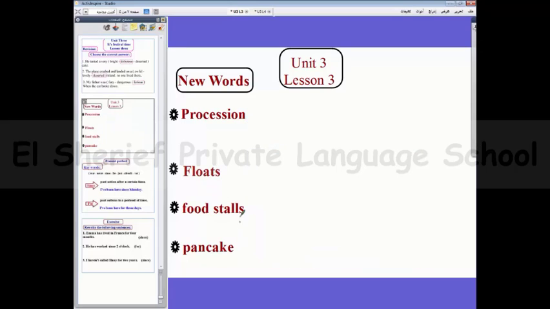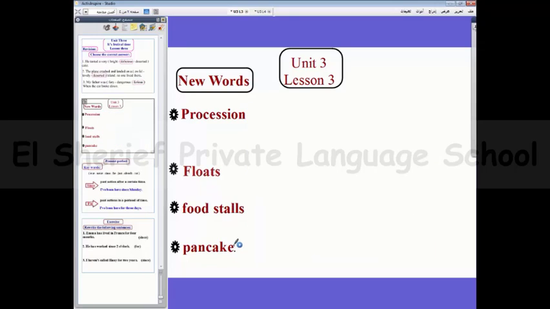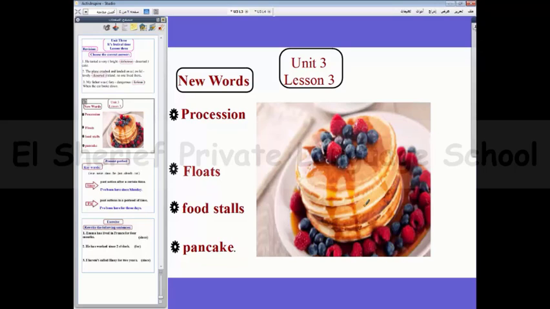Okay. Food stall. Food stall is a small place where we can buy food. Food stall, like this, is a small place where we can buy food. Pancake. It's delicious.